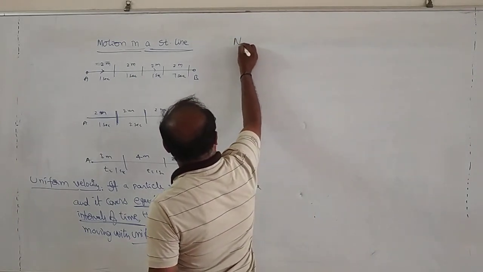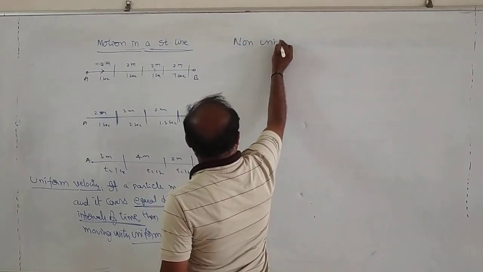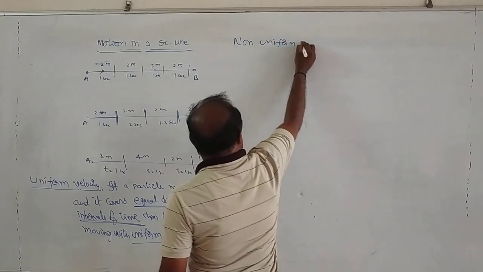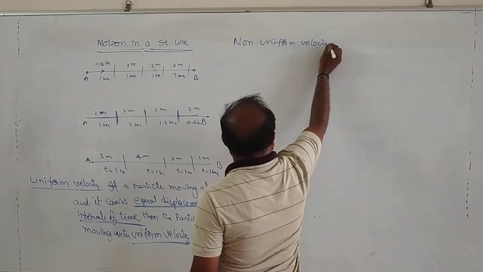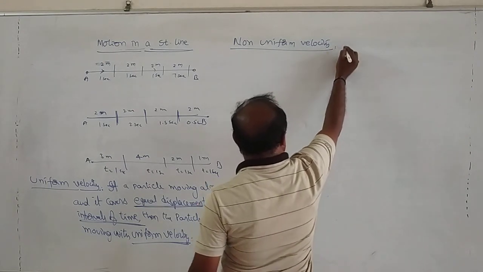So how can we write down non-uniform velocity?